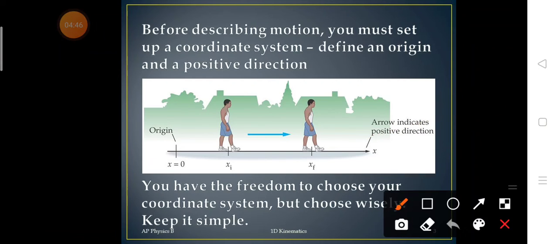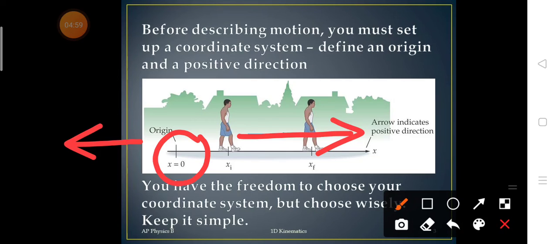For example, in this picture, this direction is taken as positive. And hence, the direction opposite to this will obviously be negative. This point is known as origin or reference point. That means all the distances will be measured from this point.